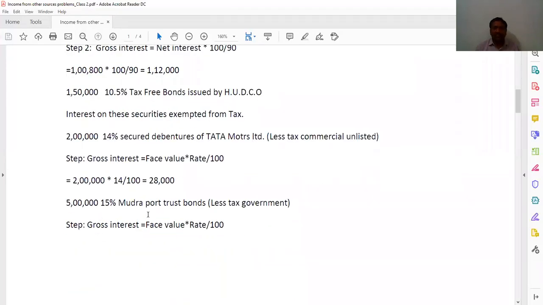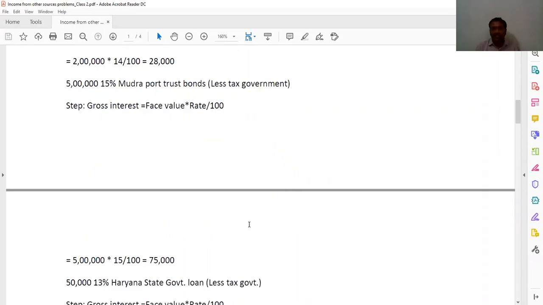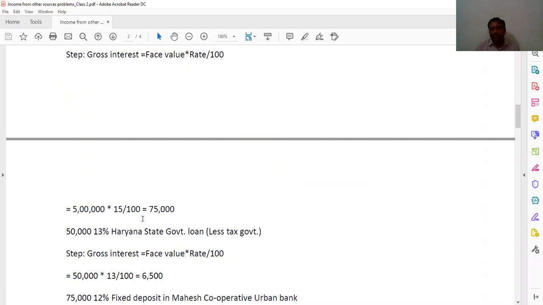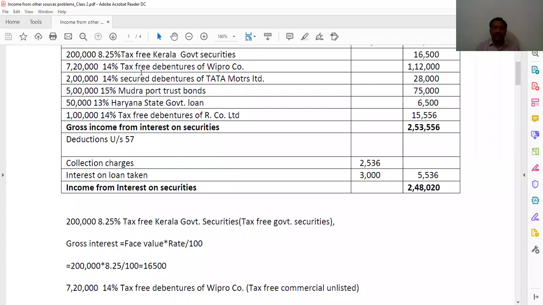And next, 5 lakhs 15% Mudra Port Trust Bonds. A port is going to be maintained by the government. So that's why it is less tax government. Okay. So here gross interest is equal to face value into rate by 100. That's 5 lakhs into 15%. You are getting 75,000. So that we wrote here: 5 lakhs into 15% Mudra Port Trust Bonds, 75,000.